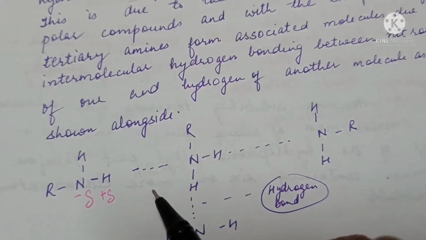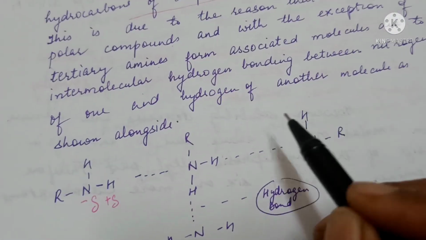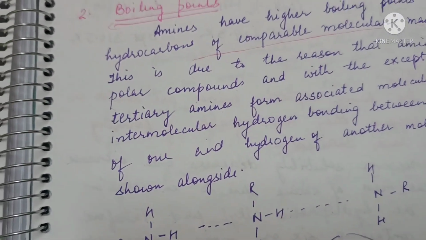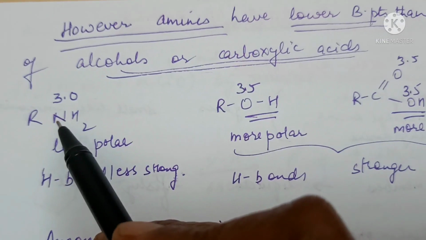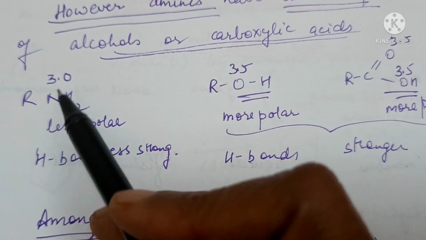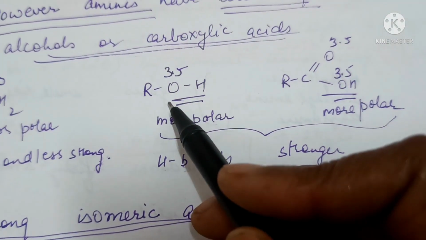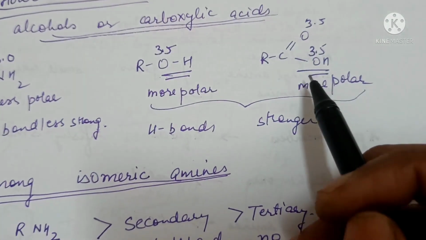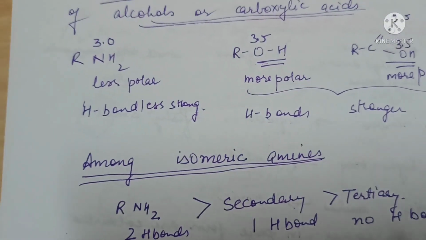Because of this intermolecular hydrogen bonding, greater energy is needed to break these bonds, and so the boiling point is higher. However, amines have lower boiling points than those of comparable alcohols and carboxylic acids. This is because in amines, the nitrogen atom has less electronegativity, 3.0, whereas in alcohols and carboxylic acids, oxygen has greater electronegativity. So the OH bond in alcohols and carboxylic acids is more polar as compared to the NH bond in amines.